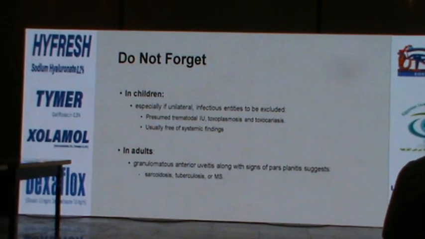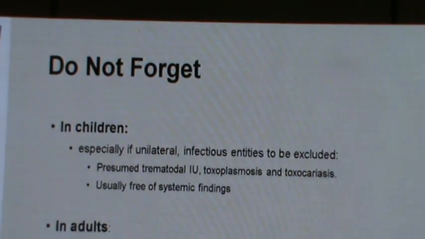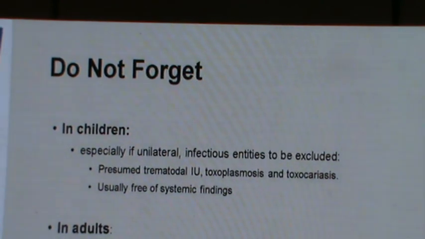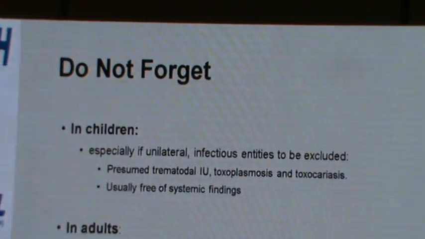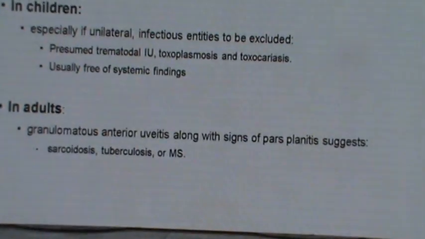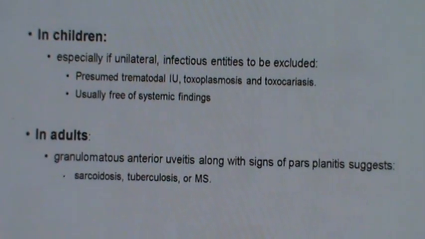And I ask you not to forget that in children, especially unilateral, exclude the infectious ones before presuming treatment-resistant intermediate uveitis: toxoplasmosis, toxocara. These patients are usually free of systemic findings. In adults, granulomatous anterior uveitis saves us a lot of our pathways, and we should always go down the line of sarcoidosis.